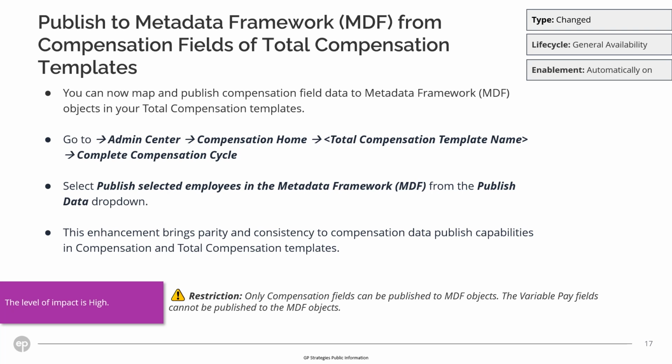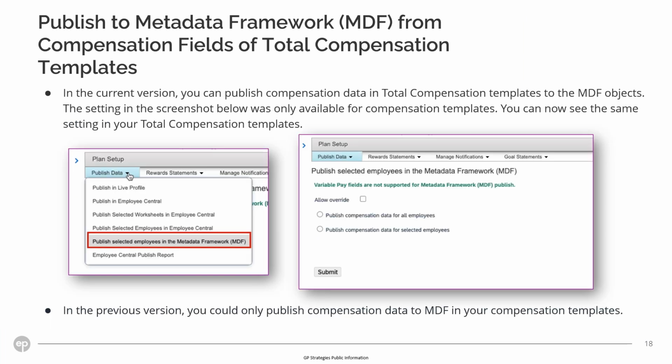This enhancement brings parity and consistency to compensation data publish capabilities in compensation and total compensation templates. The settings in the screenshot below is now available for both compensation and total compensation templates. In the previous version, you could only publish compensation data to MDFs in your compensation templates.